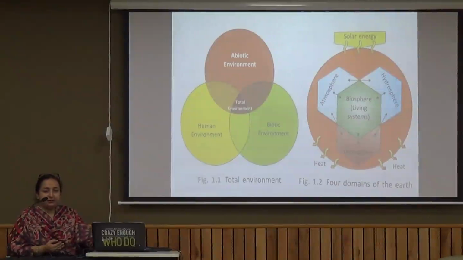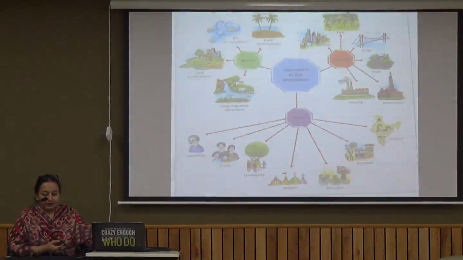So the development should be at a pace that we are not harming the environment, because ultimately, if we are going to harm the nature, we are going to harm the environment, and it will fall back on us. So this is the crux of the chapter: we have done biotic and human environment and abiotic environment, and then the major components of the natural environment. So these are the three basic major components: natural, man-made, and the human part.